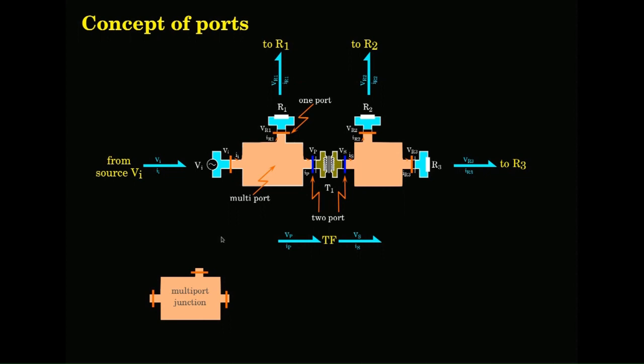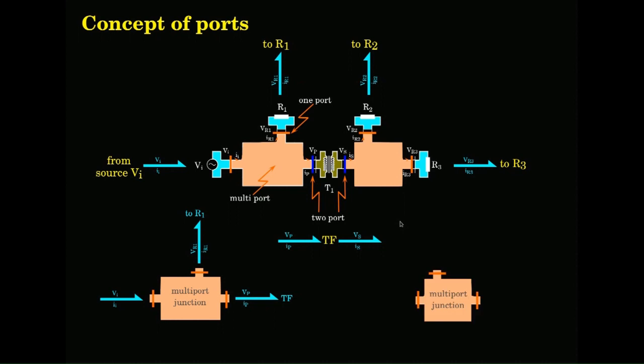Now, multiport is called a junction. There are two types of junctions, but of course, here there is only one type of junction for this particular system. So, for this junction, there is flow of energy in, flow of energy out into the resistor and further on to a transformer. This is also a multiport junction.